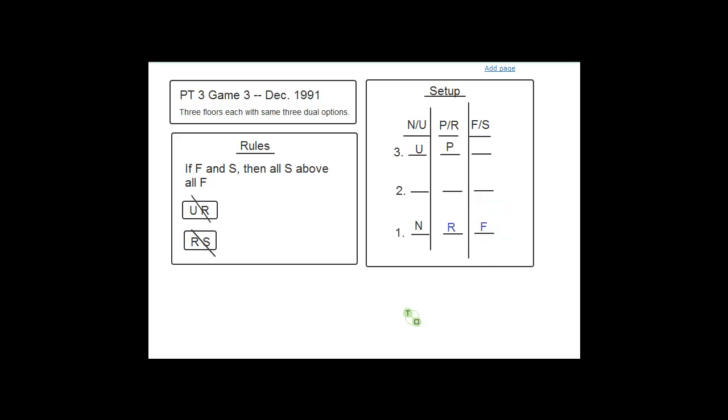All right, so the bottom line, though, the generalization that we can reach is that if we put an N, then we have to put an R, and if we put an R, we have to put an F. So wherever we put an N, we have to put an F, okay? Now, I don't know if there's anything else that we're able to learn from this,